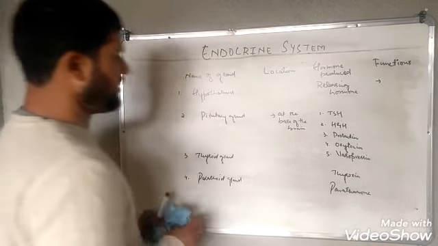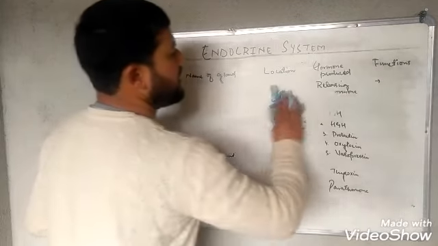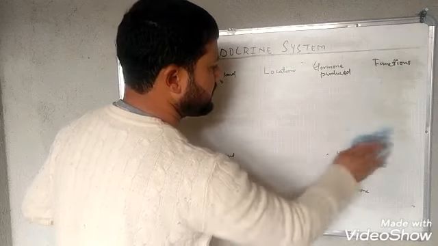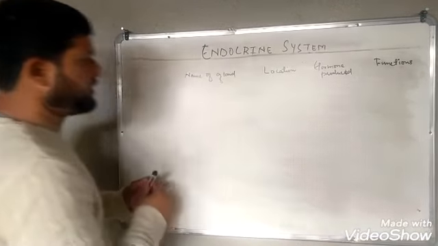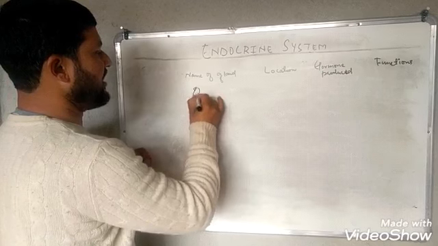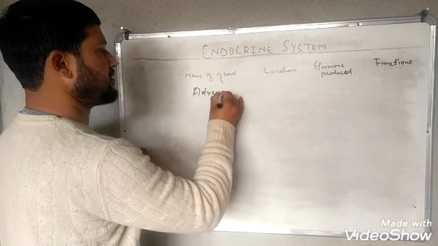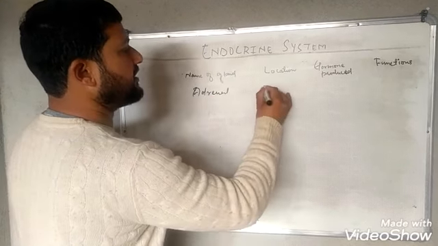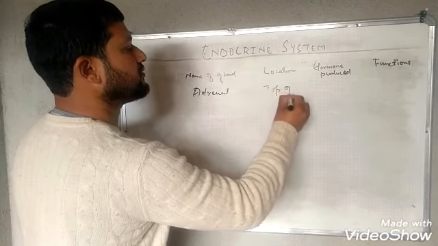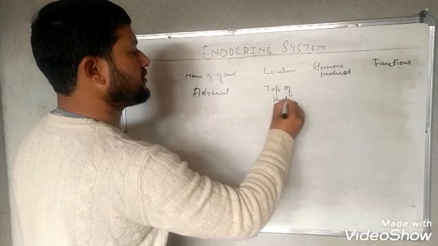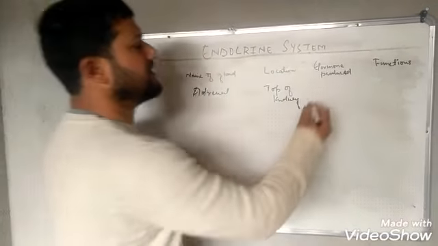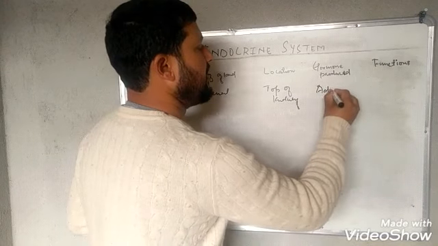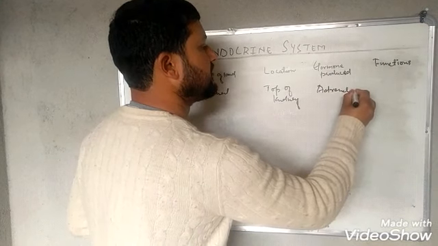There is one more gland, that is the adrenal gland, and this gland is located at the top of the 2 kidneys. They secrete a hormone, that is adrenaline.